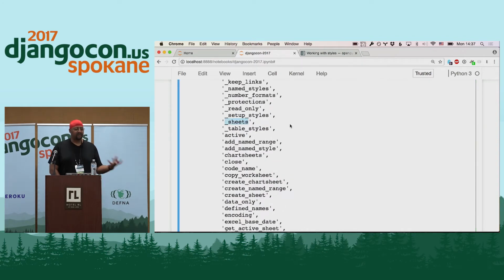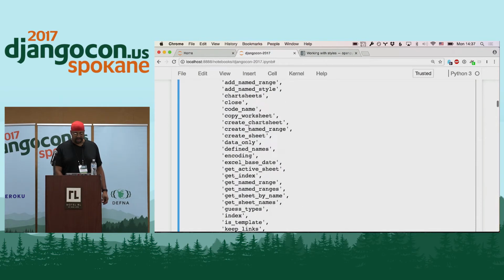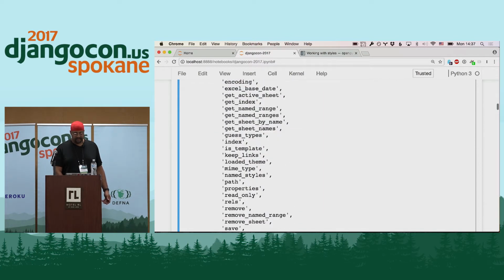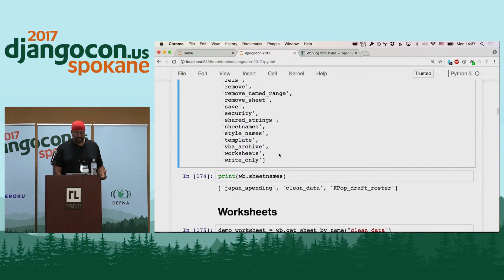sheets. And so this will show you the sheets that are available. Let's see. Copy worksheet, so you can copy a specific worksheet. Create sheet, which we'll see a little bit later. Get sheet by name, so you can grab a specific worksheet out of a workbook. Or if you don't know which sheets are available, get sheet names. And so that will tell you what sheets are actually here in this workbook. So we'll look at those.